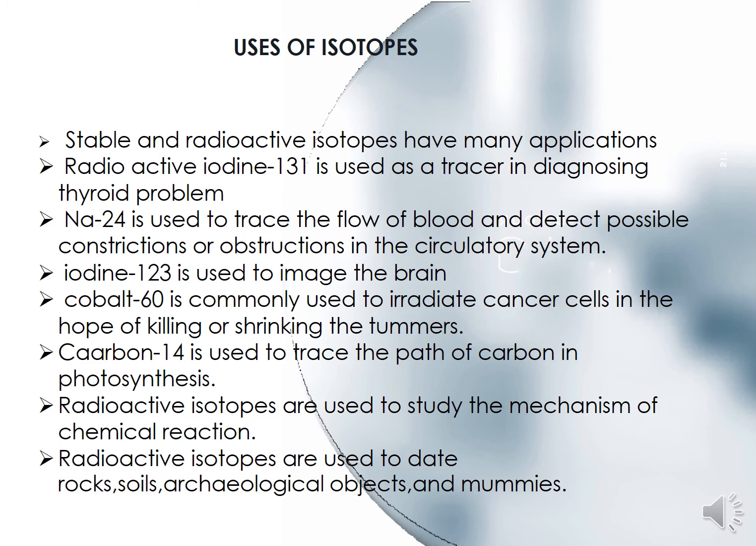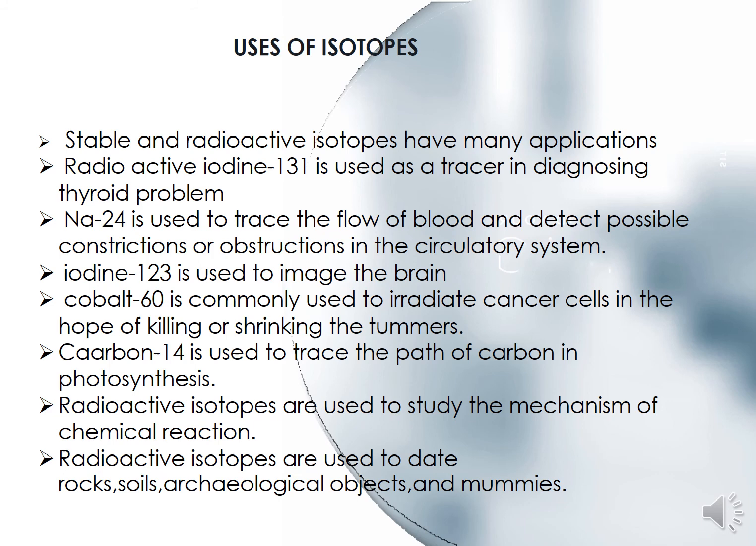Iodine 123 is used to image the brain. In the first point we read iodine 131, which is one isotope of iodine. The second isotope of iodine, 123, is used to image the brain. If a person is doing any kind of CT scan or X-ray of the brain, it is possible with the help of iodine 123.